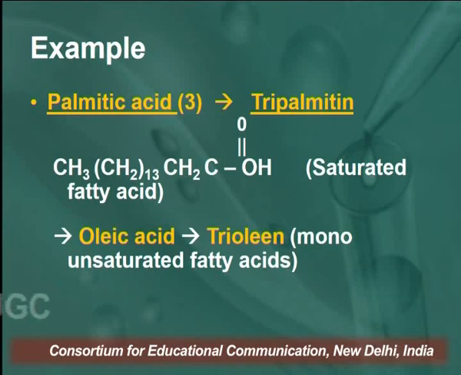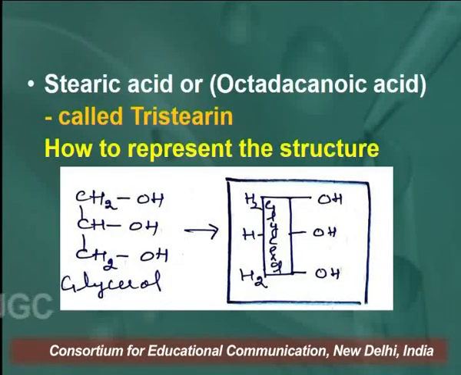Similarly, if the glycerol is esterified with oleic acid, we call it triolein. And learners, oleic acid is a monounsaturated fatty acid. It means that the fatty acid contains one double bond in its structure. Similarly, if the glycerol molecule has stearic acid, we call it tristearin, because 3 molecules of long chain fatty acid are attached to the glycerol molecule. So, this is the structure of fats.